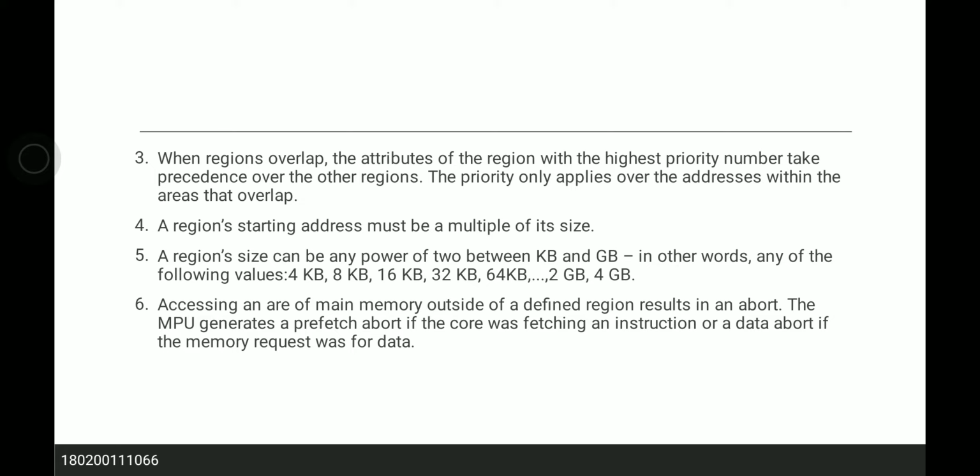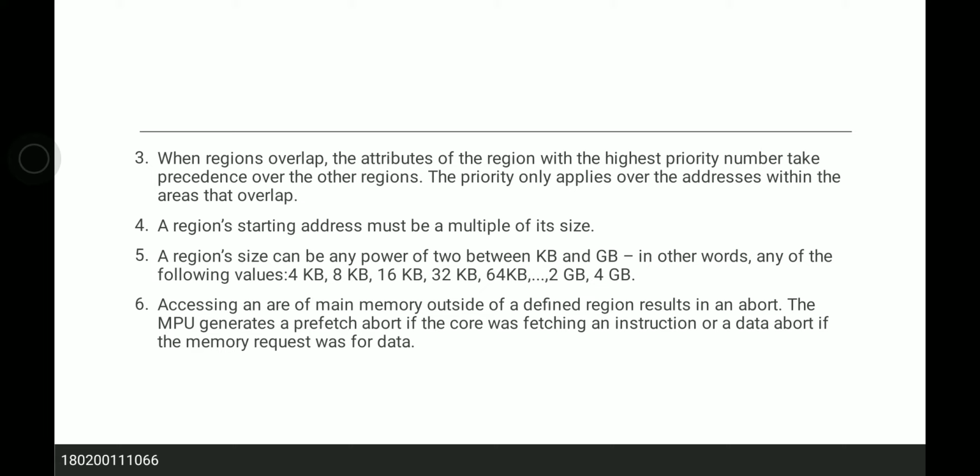The priority is only applied over the addresses within the areas that overlap. Fourth, a region's starting address must be a multiple of its size. Fifth, a region's size can be any power of 2 between 4 KB and 4 GB. In other words, any of the following values: 4 KB, 8 KB, 16 KB, 32 KB, 64 KB, up to 2 GB and 4 GB.